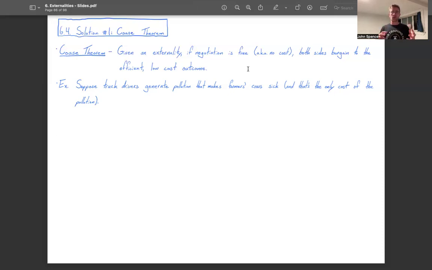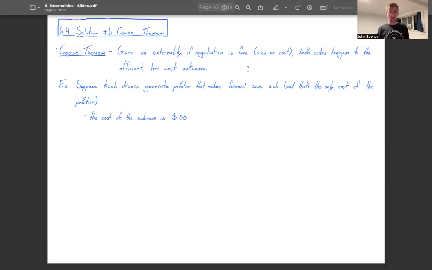Suppose truck drivers generate pollution as they drive. Their trucks spit out exhaust, and that exhaust makes farmers' cows sick. For the purpose of this example and simplicity, suppose that that's the only externality generated by these truck drivers. The truck exhaust doesn't contribute to climate change, doesn't contribute to an air quality decline. It just makes these farmers' cows sick.